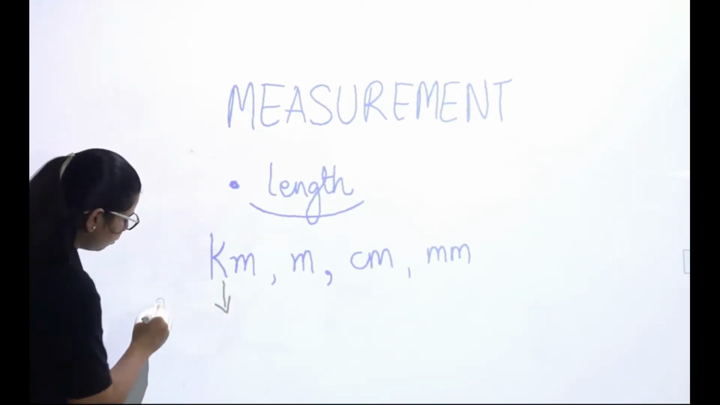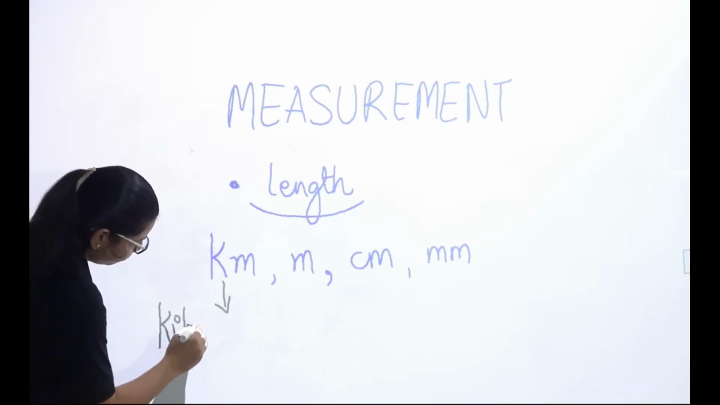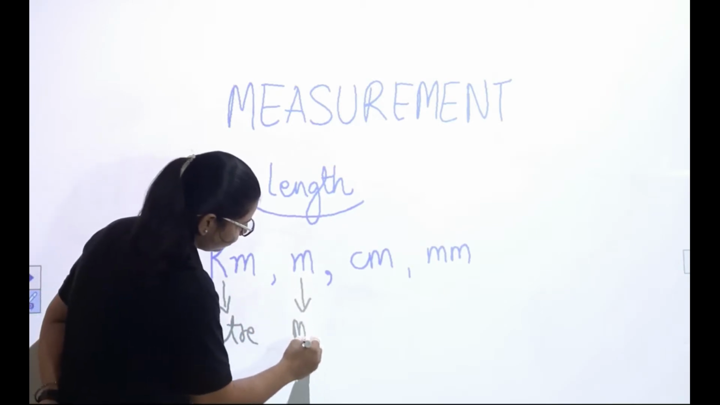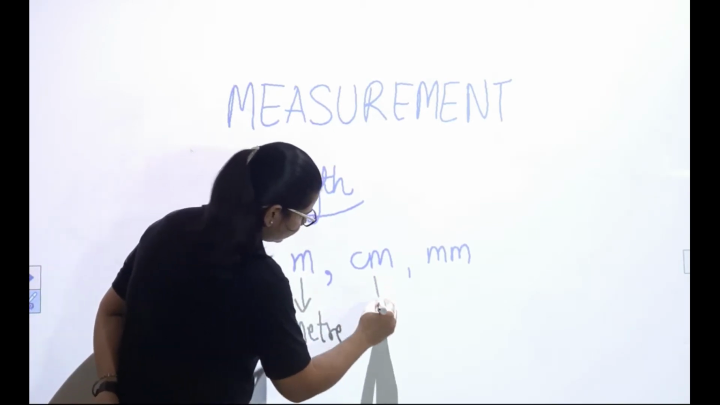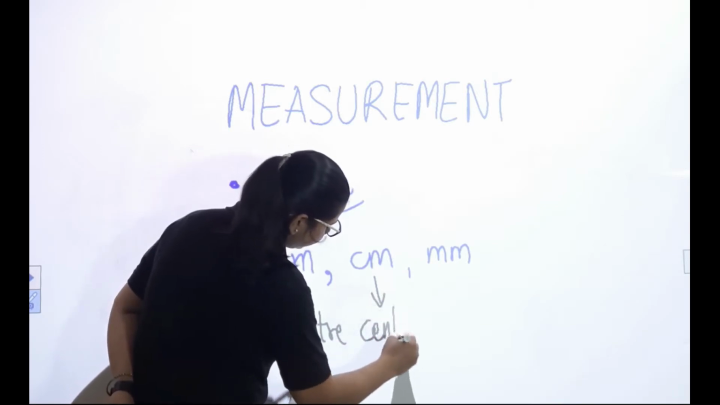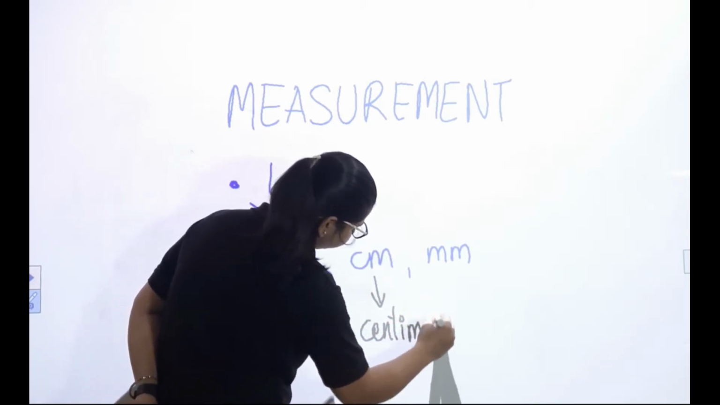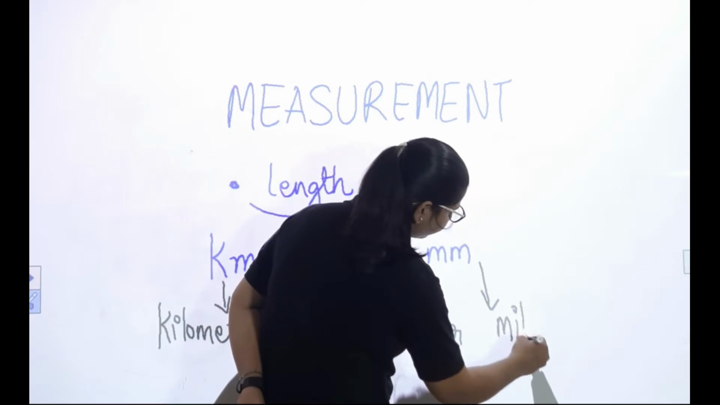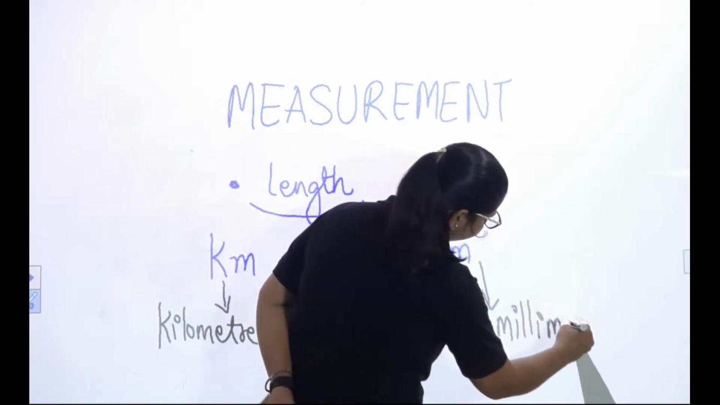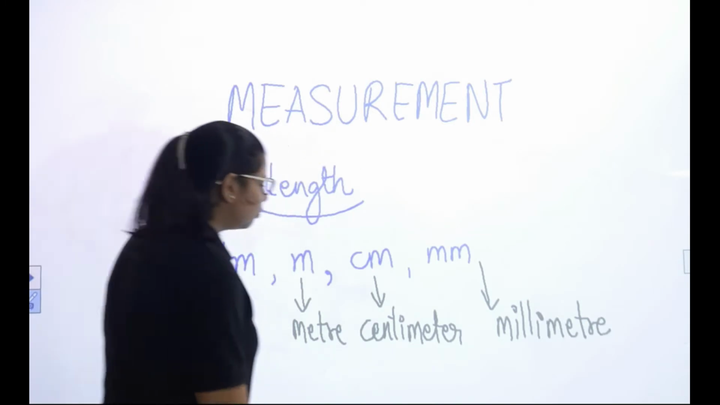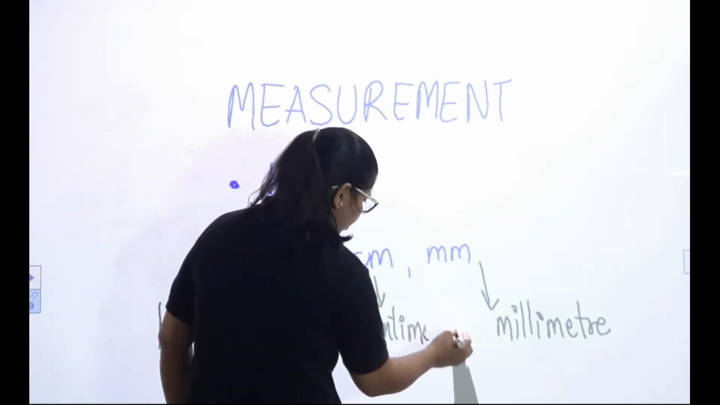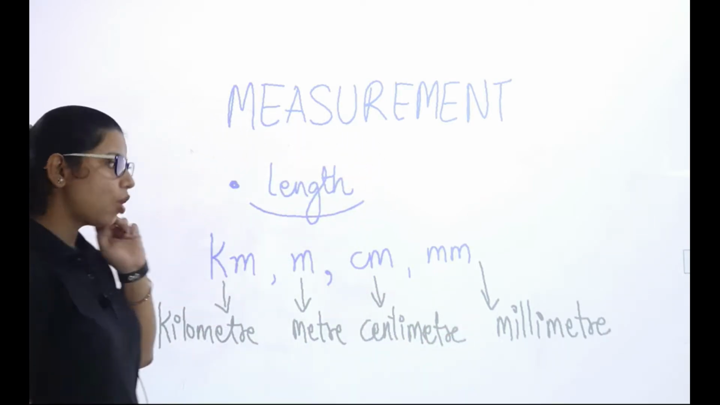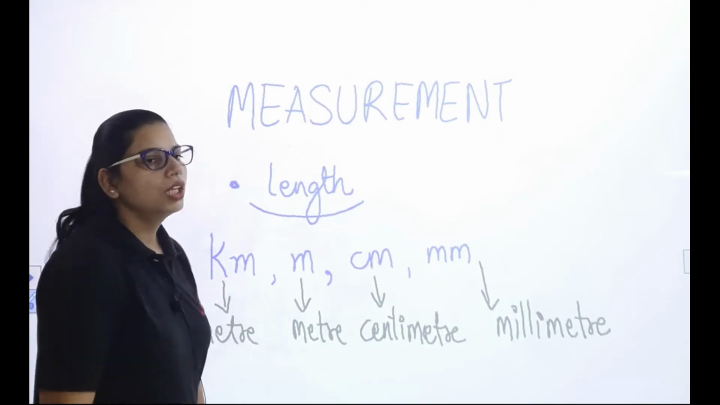km stands for kilometer, and m stands for meter only. cm stands for centimeter, and mm stands for millimeter. Okay, these are the full forms of all these short notations.